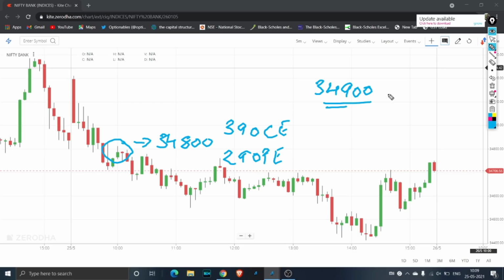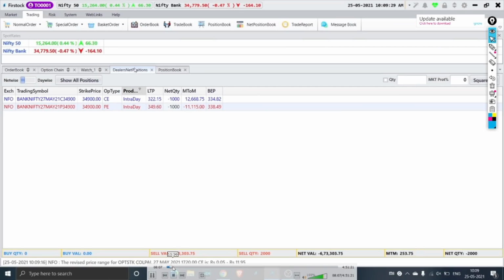The premiums there were somewhere around 340 as well as 340. So we got around this range. That's the reason at 10 o'clock you can see here we took a 34,900 CE and PE straddle. And let me go a little ahead.